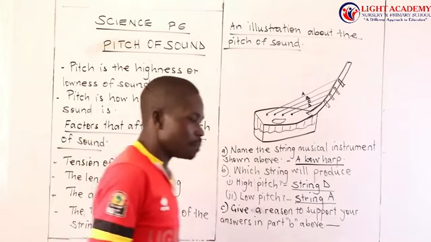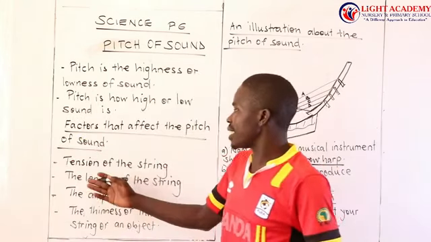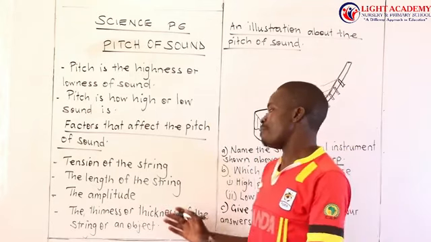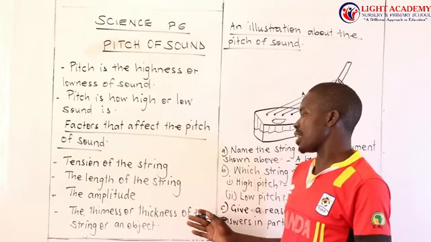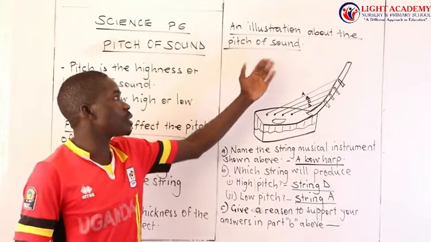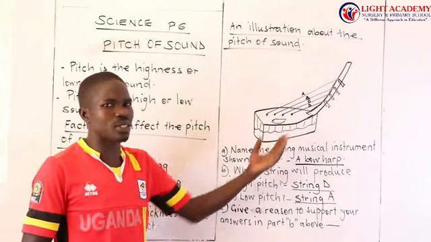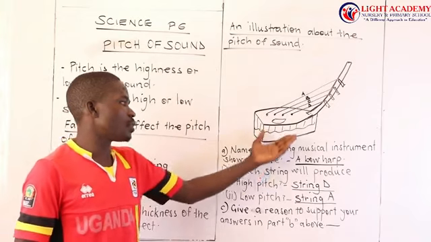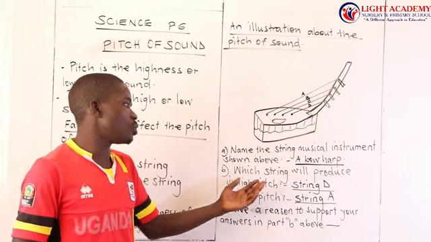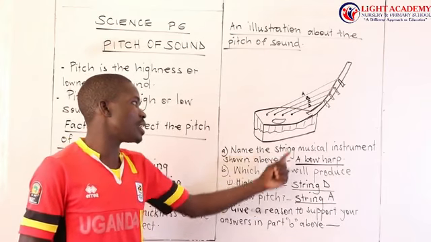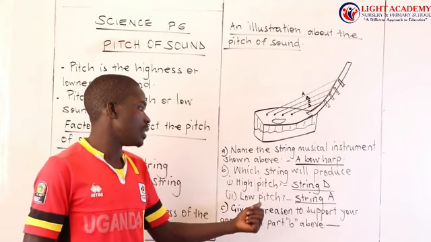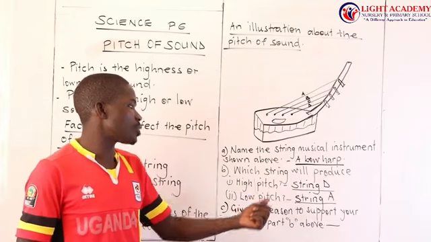Factors that affect the pitch of sound: we have the tension of the string, the length of the string, the amplitude, and the thinness or thickness of the string or object. An illustration about the pitch of sound when we are using this musical instrument: the string musical instrument shown above is a bow harp. And the string that will produce the high pitch is string D. The low pitch is string A.